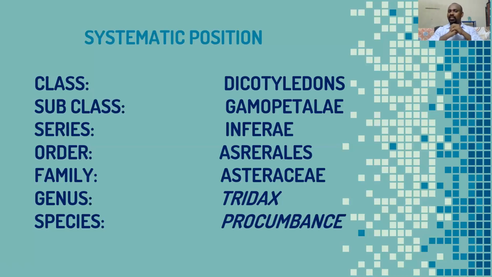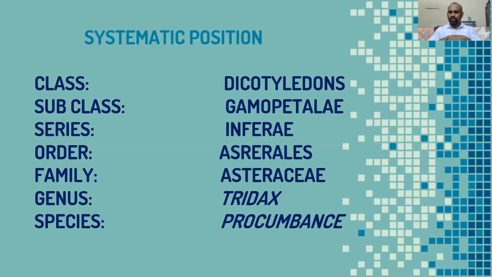Next series, Inferae. The Asteraceae family depends upon the arrangement of the ovary, and that is decided with Inferae. Order Asterales. So the Asteraceae family belongs to Asterales. Next, the genus Tridax and species Procumbens.